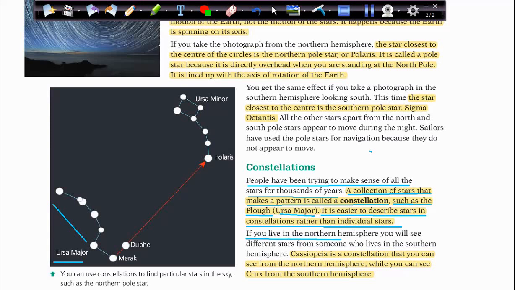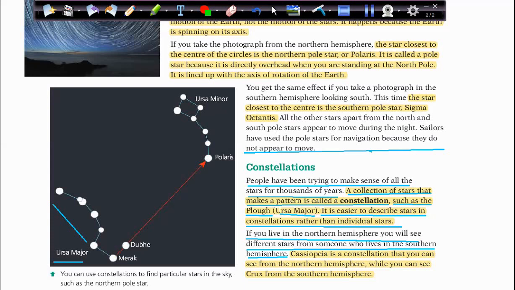If you live in the northern hemisphere, you will see different stars from someone who lives in the southern hemisphere. We said earlier that we have stars above the northern hemisphere lined up with the axis of the Earth, and we also have other stars that line up with the southern hemisphere.